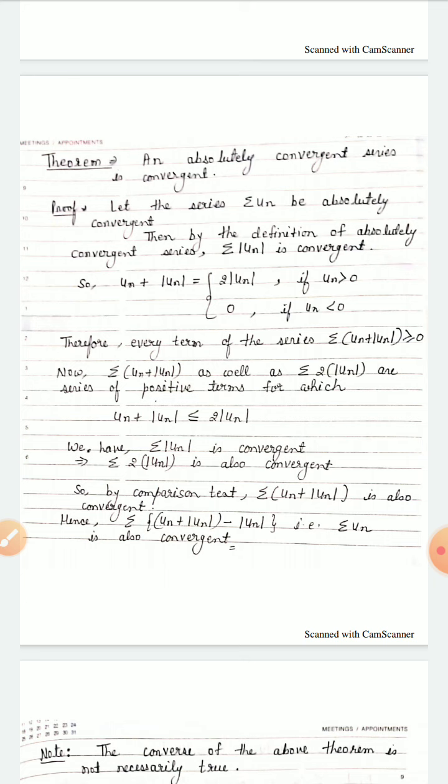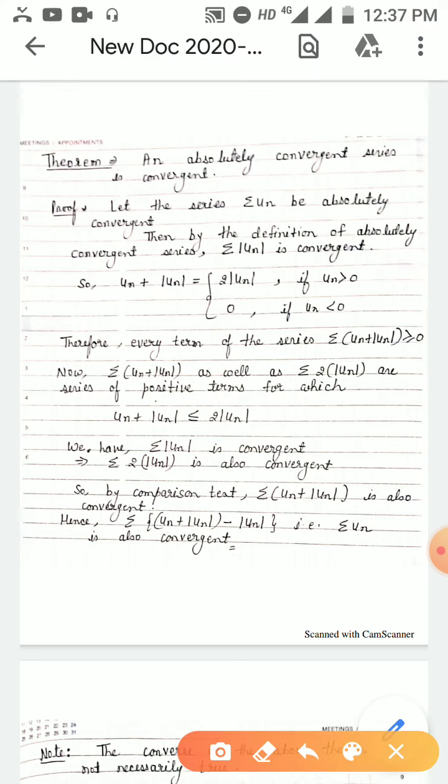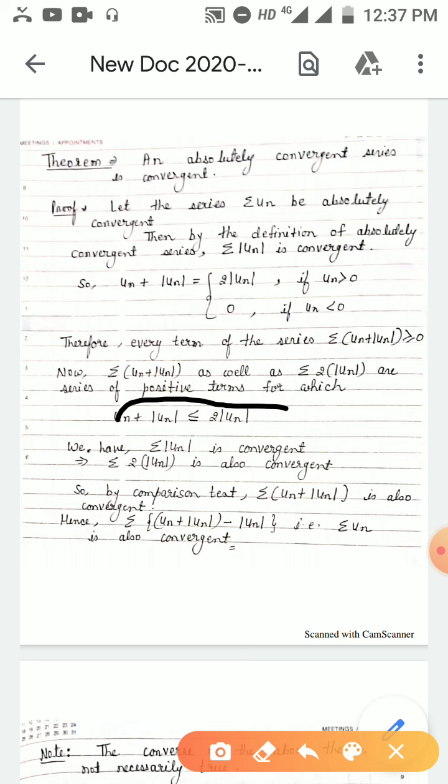This implies summation 2 mod un is also convergent. So by the comparison test, summation un plus mod un is also convergent, as un plus mod un is less than or equal to 2 times mod un.